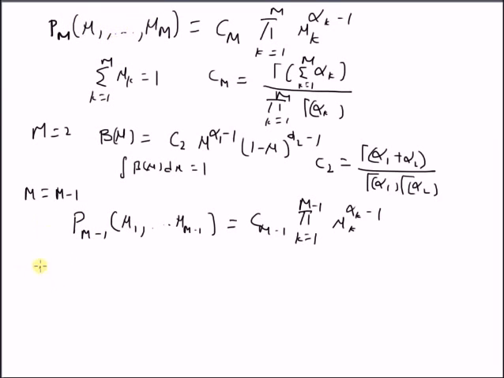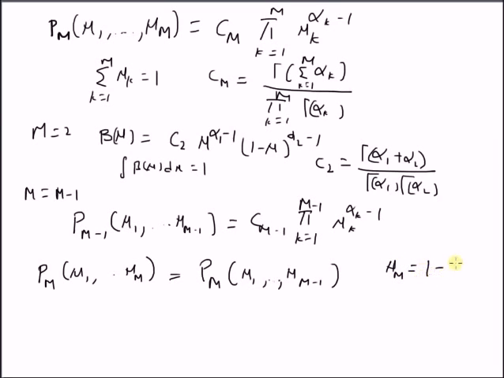Now the original distribution, Pm of mu1 up to mu m, can be rewritten as Pm of mu1 up to mu m minus 1, where mu m can be replaced by the difference between 1 and the summation j equal to 1 to m minus 1 of mu j. Since the sum of all the mu's should be equal to 1, we can replace mu m by this difference, and hence rewrite the distribution only in m minus 1 random variables.